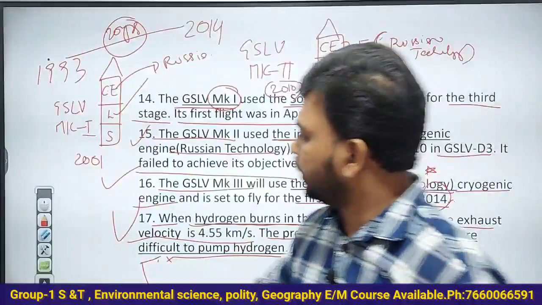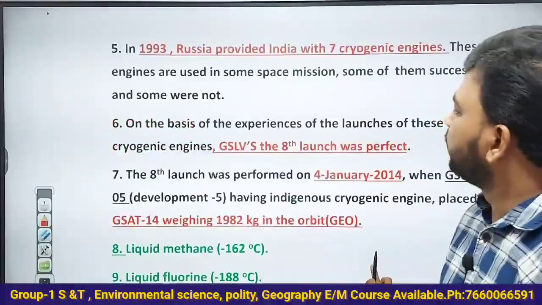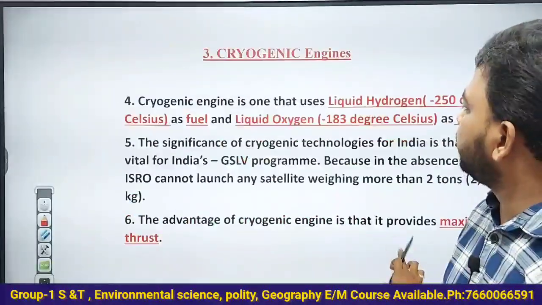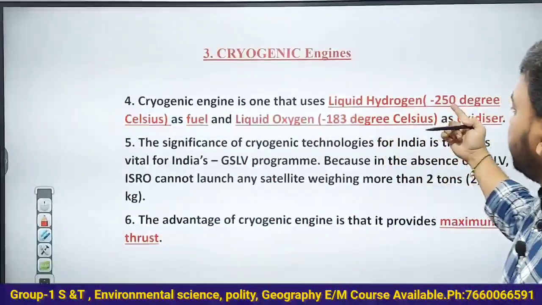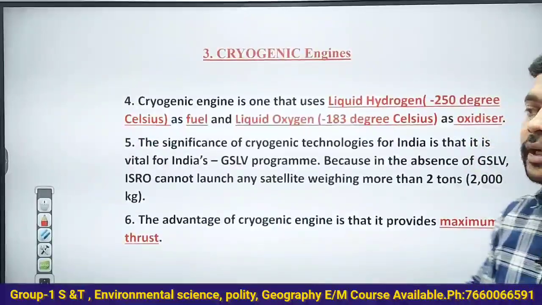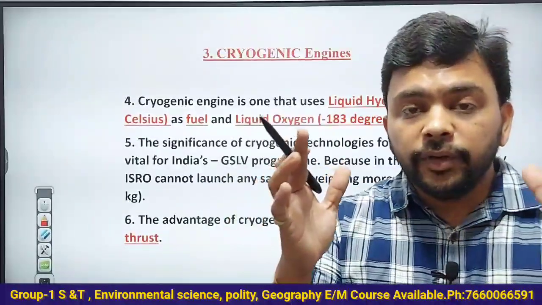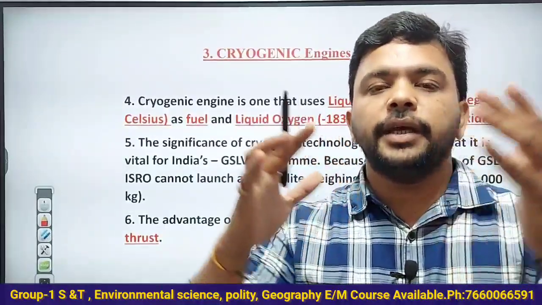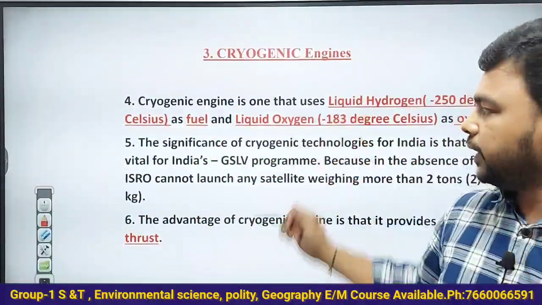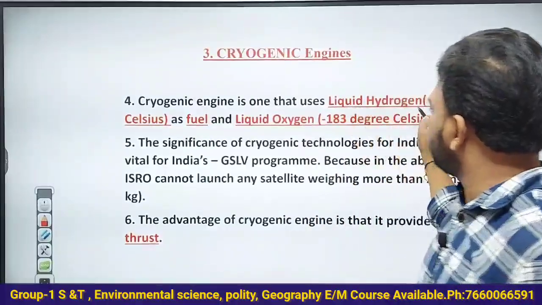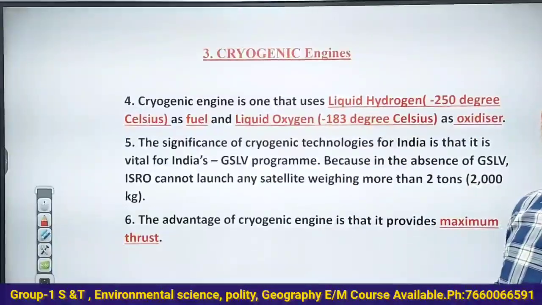Understand that very clearly. We convert gaseous hydrogen into liquid hydrogen at minus 253 degrees centigrade. But to burn this liquid hydrogen, you again require an oxidizer. What is that?